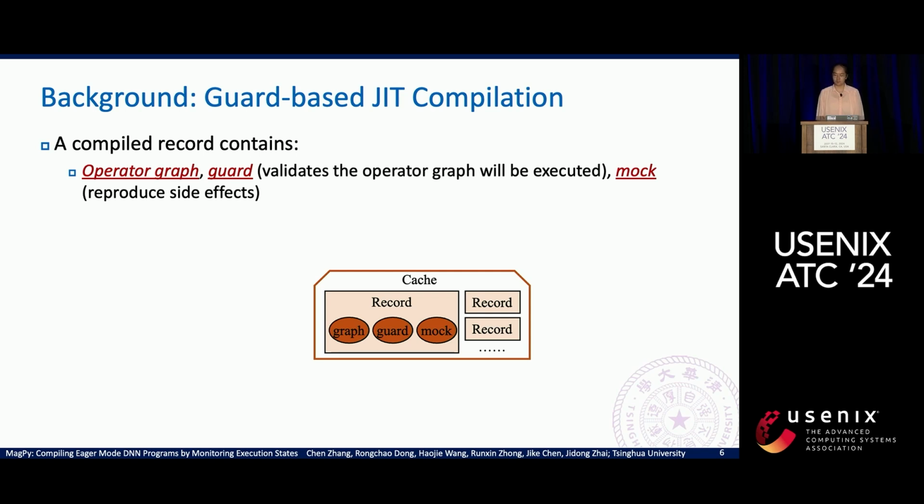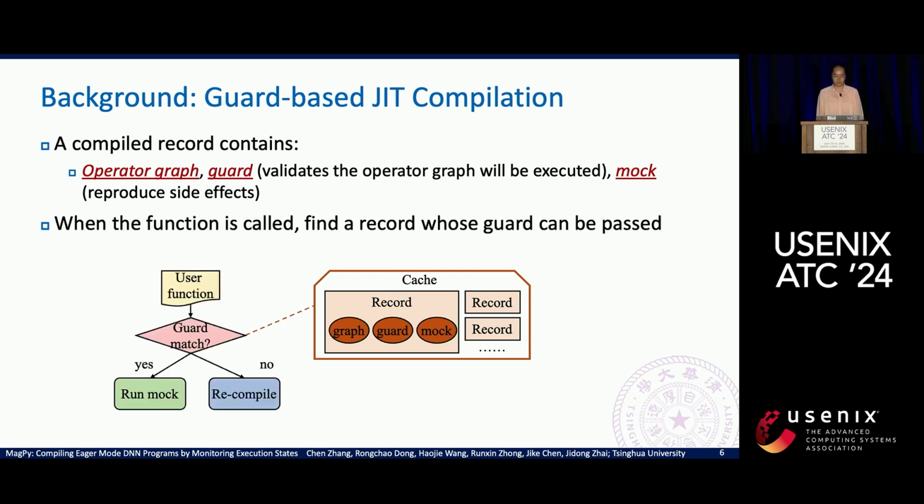It's common to compile the user code with just-in-time compilation. Let me introduce the procedure. Each compiled record will include an operator graph, which is needed by the graph-level deep learning compilers, and a guard function for verifying whether the upcoming request will run the exact operator graph in this record. And it also contains a mock that reproduces the side effects in the function.